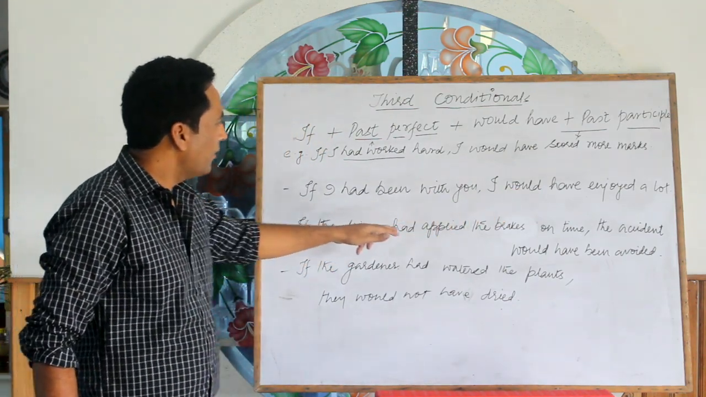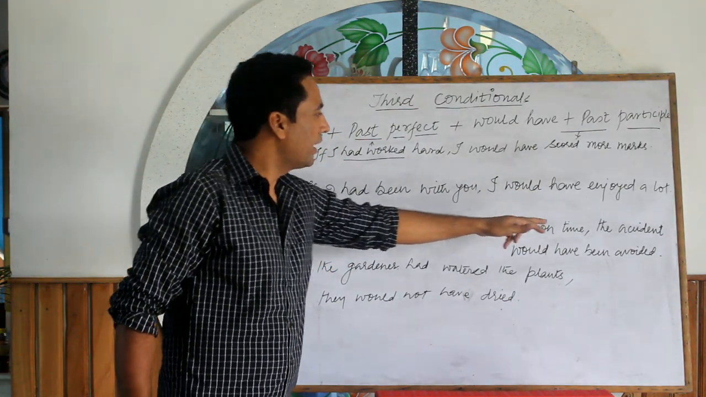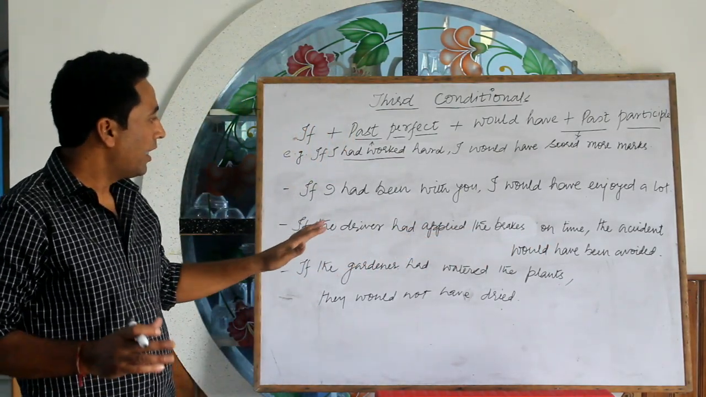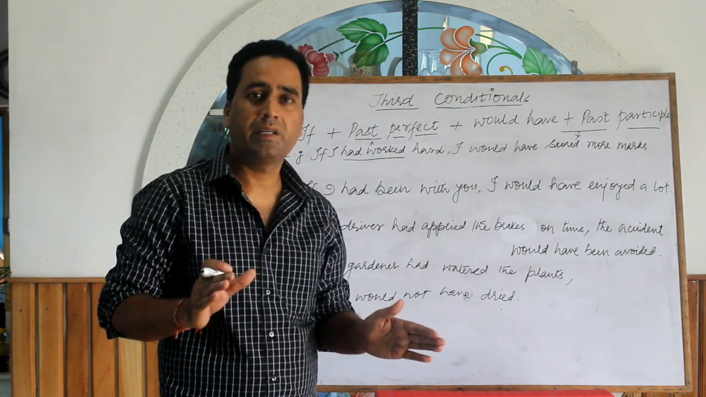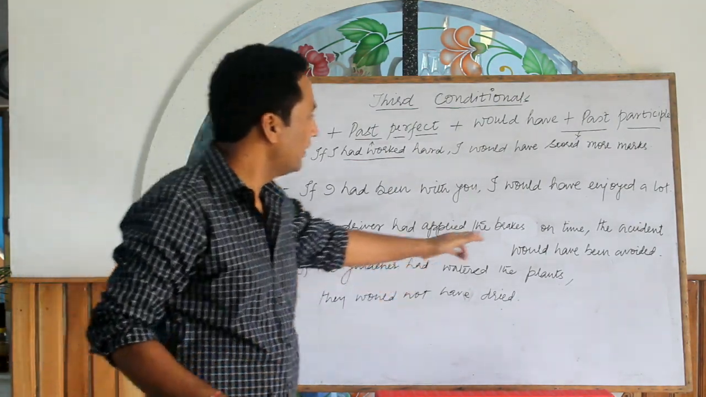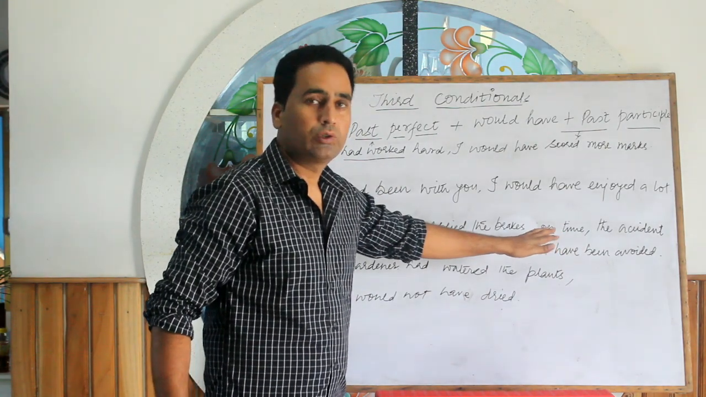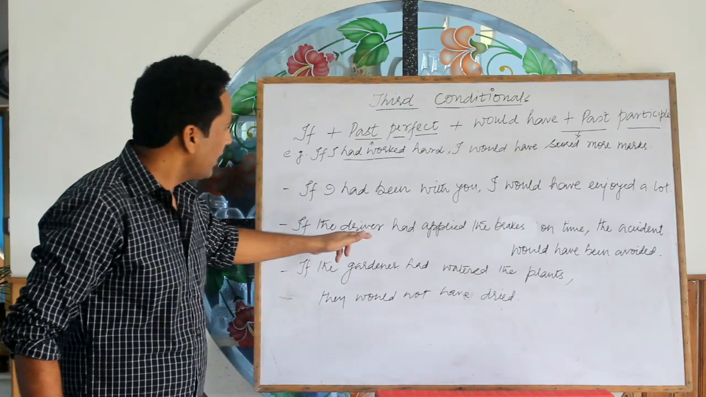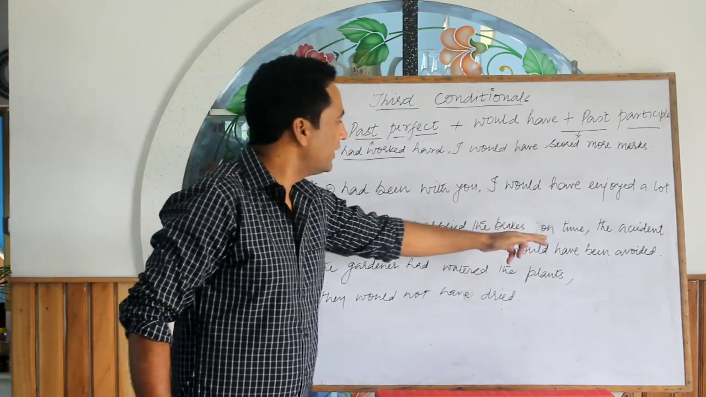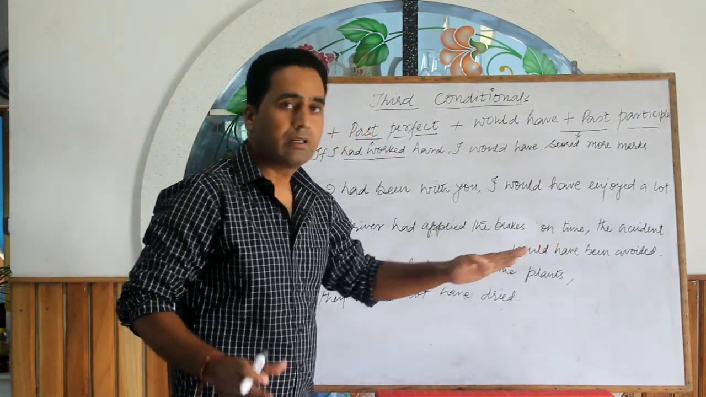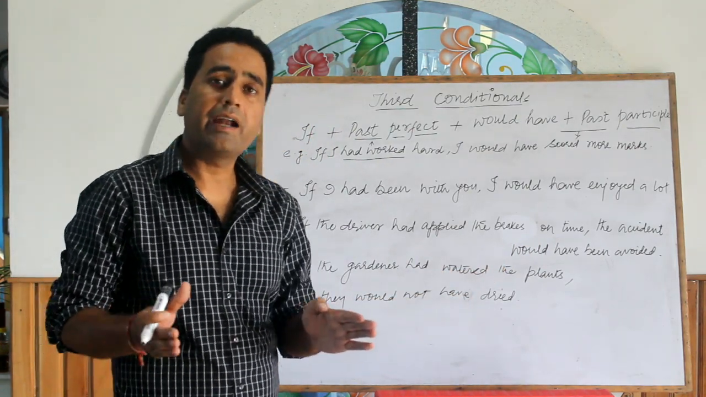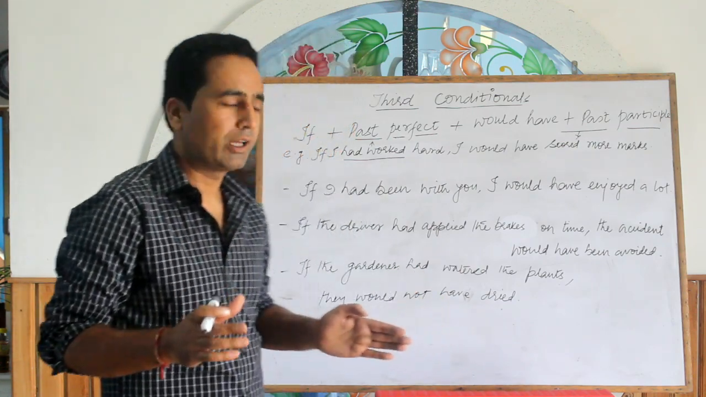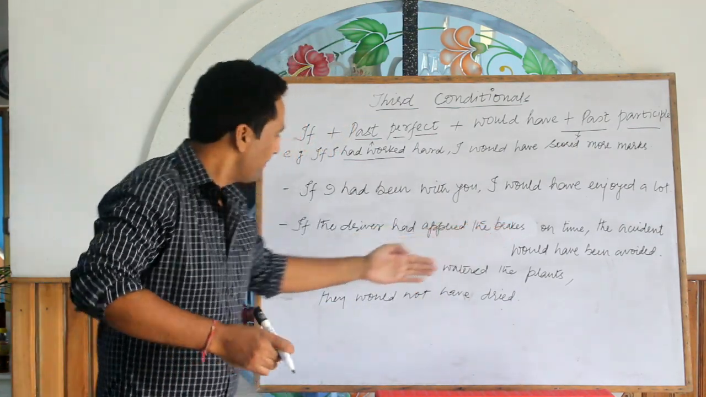If the driver had applied the brakes on time, the accident would have been avoided. The driver hadn't applied the brakes on time. If he had applied, then this would not have happened. So this is unreal past, unreal conditional. It means that the accident had occurred. The driver had failed to apply the brakes on time. That is why this happened.